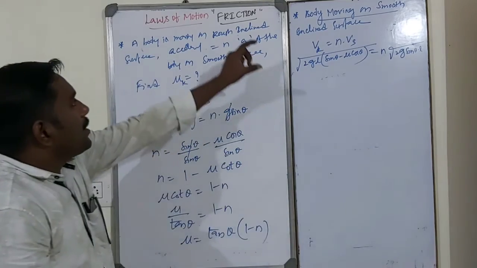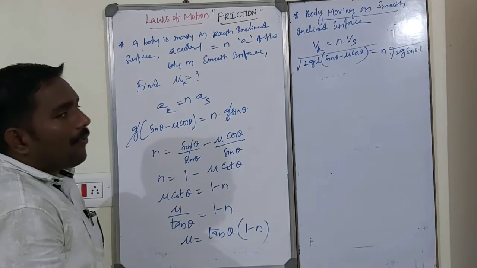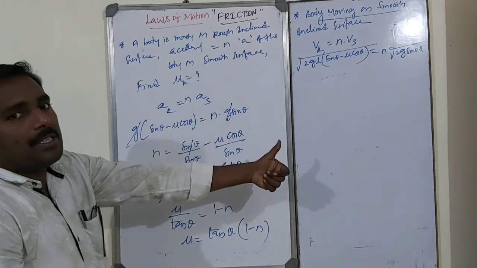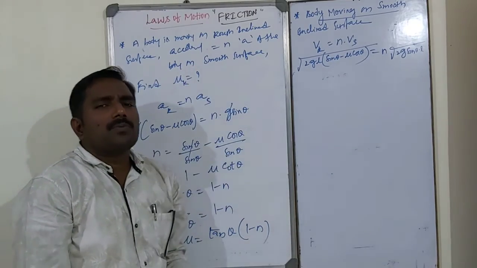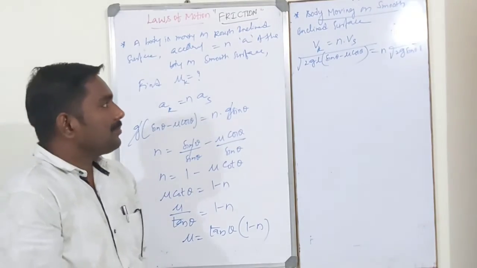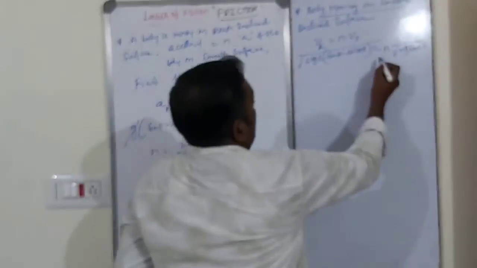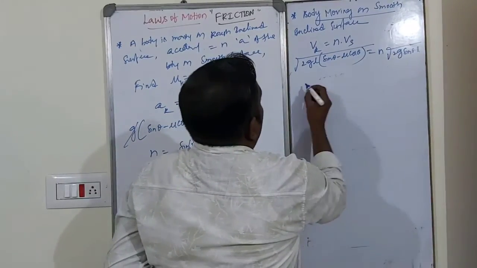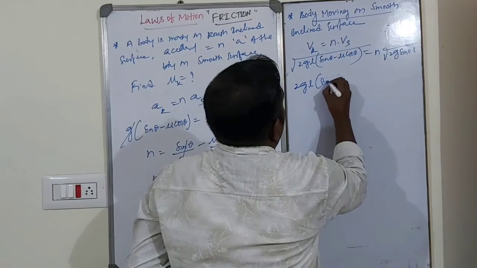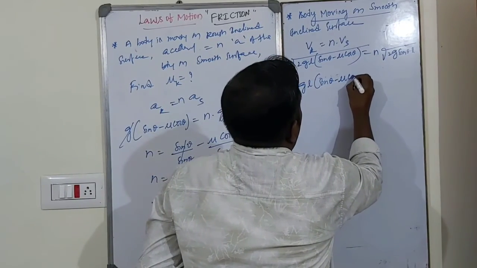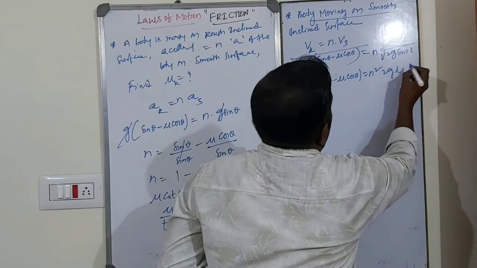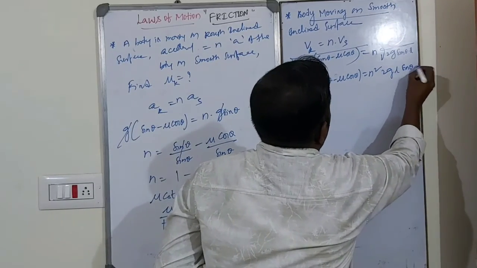A body is moving on an inclined surface of length L with a velocity v equal to n times that of the body moving on a smooth surface of the same length. Squaring on both sides, 2gL (sin theta minus mu cos theta) is equal to n square times 2gL sin theta.